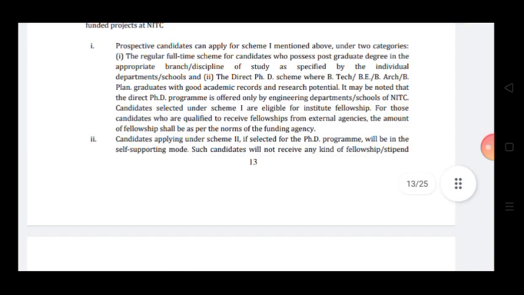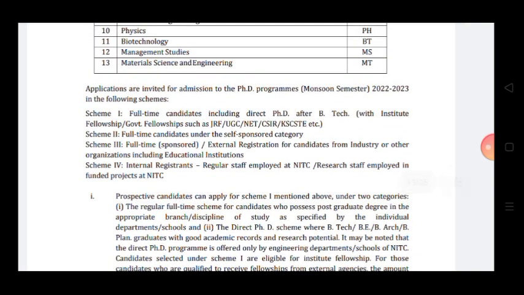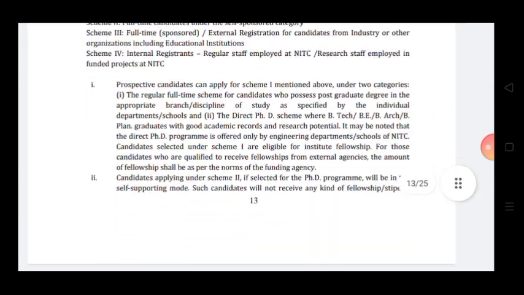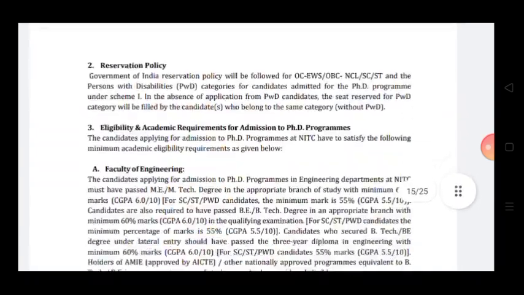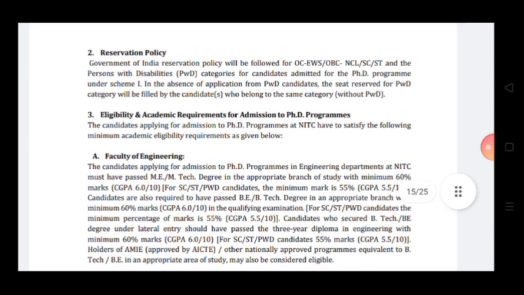If you are applying for scheme 1, then you will get a fellowship, but in schemes 2, 3 and 4 you cannot get any fellowship. In scheme 4, you will get your salary as NIT Calicut provides you. And in the third one you will get salary from the companies, but the college is not providing any assistance to you. The reservation policy will be followed for other castes, EWS, OBC non-creamy layer, SC/ST, and persons with disability.